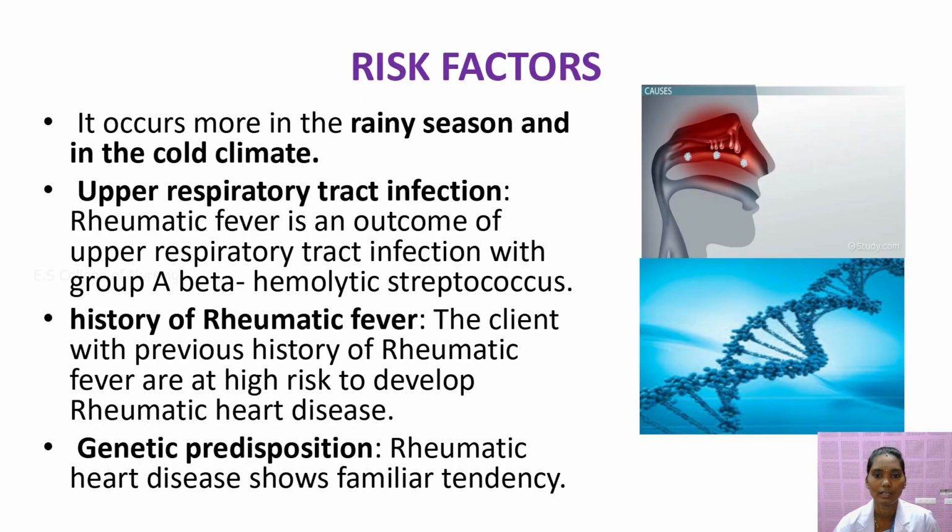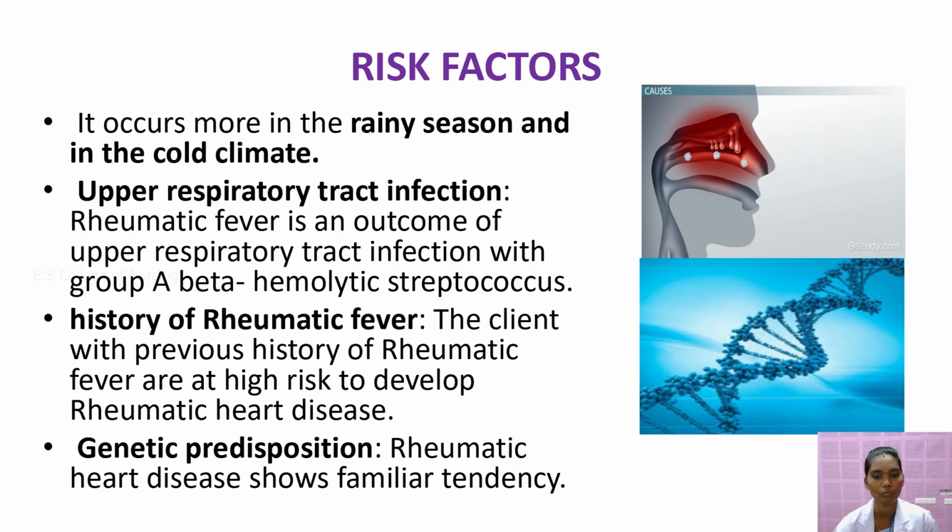Next is the rainy season and cold climate, which is an important seasonal time for developing rheumatic heart disease. Patients having upper respiratory tract infection also have a chance of getting rheumatic heart disease.